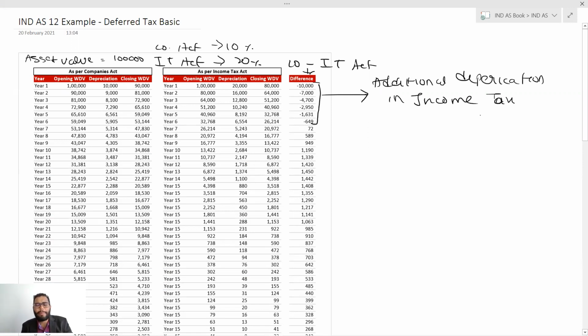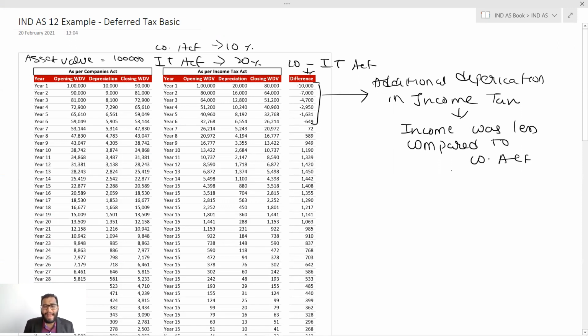You can say additional depreciation, or higher depreciation, or accelerated depreciation. I was getting additional depreciation in income tax. Because of this additional depreciation, my income was less compared to the Companies Act.